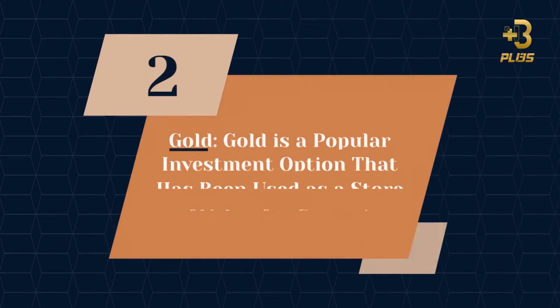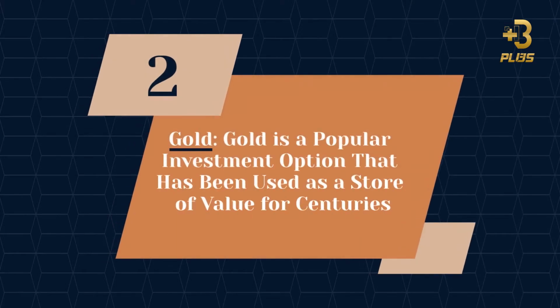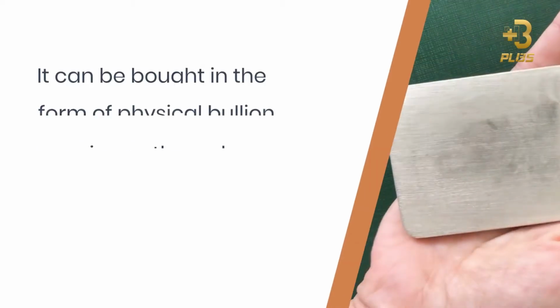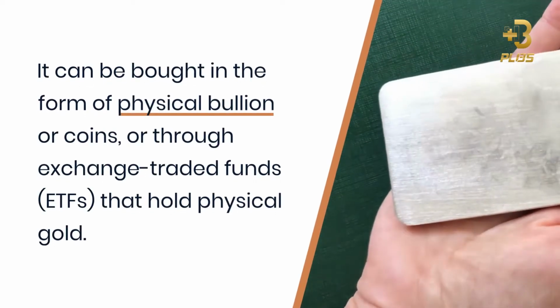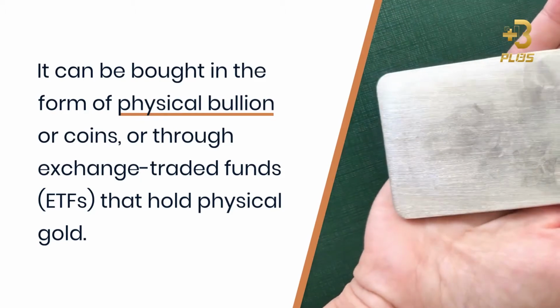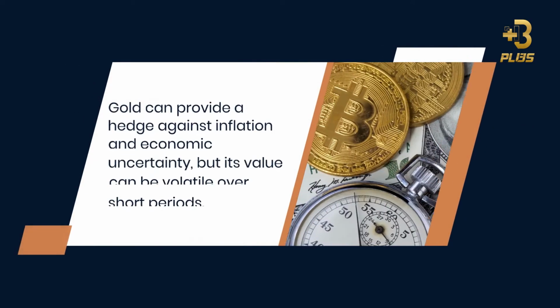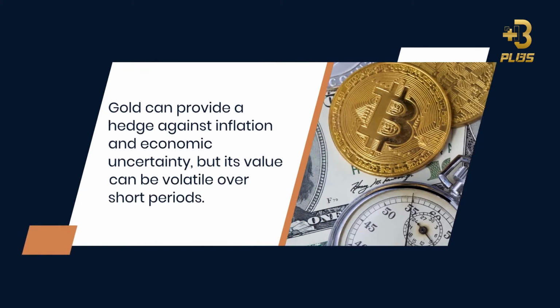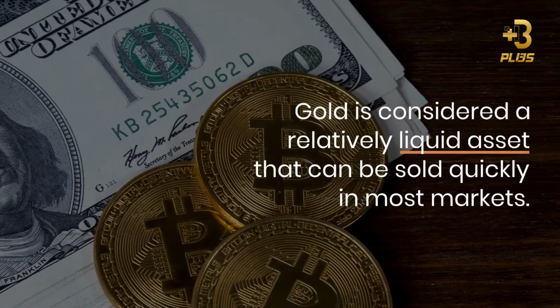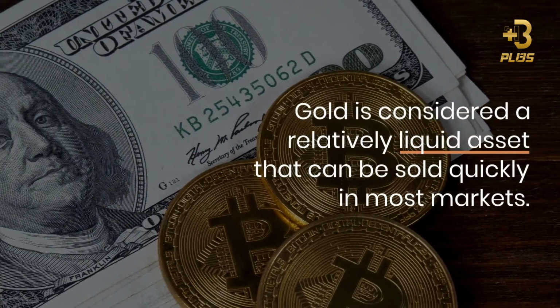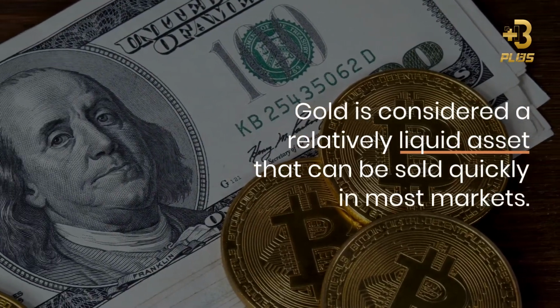2. Gold. Gold is a popular investment option that has been used as a store of value for centuries. It can be bought in the form of physical bullion or coins, or through exchange-traded funds, ETFs, that hold physical gold. Gold can provide a hedge against inflation and economic uncertainty, but its value can be volatile over short periods. Gold is considered a relatively liquid asset that can be sold quickly in most markets.